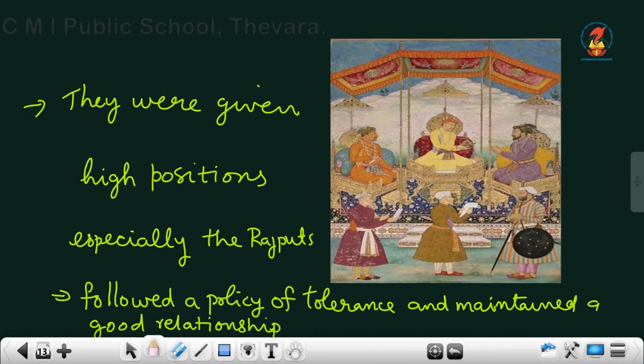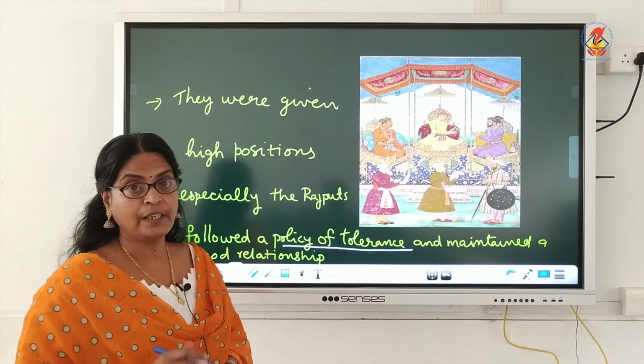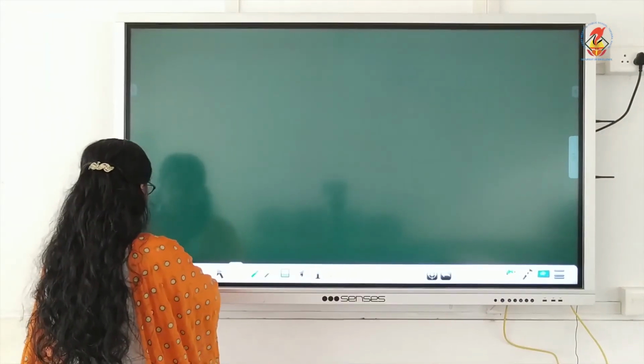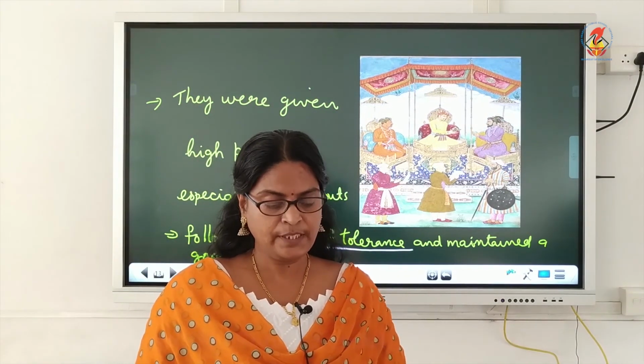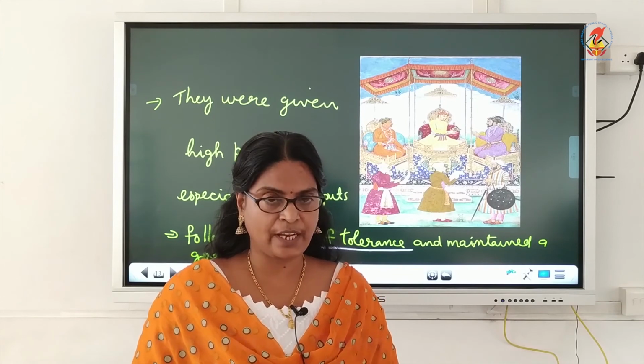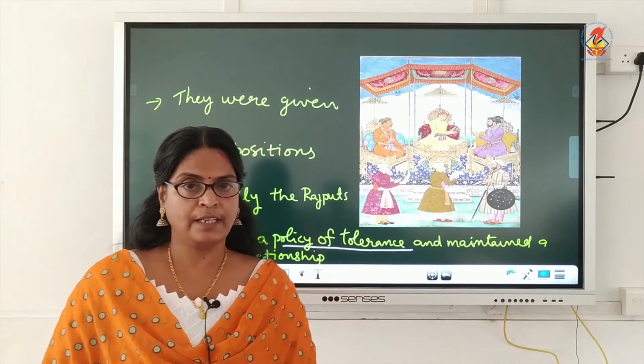They were also given high positions. As I told you, Rajput rulers were given high positions in the Mughal court, and so the Mughal rulers followed a policy of tolerance and maintained a good relationship with other rulers, especially Akbar the Great. Is that clear, children? Yes. So now we have studied the great rulers Jahangir, Shah Jahan and Aurangzeb and their expansion of the Mughal empire.